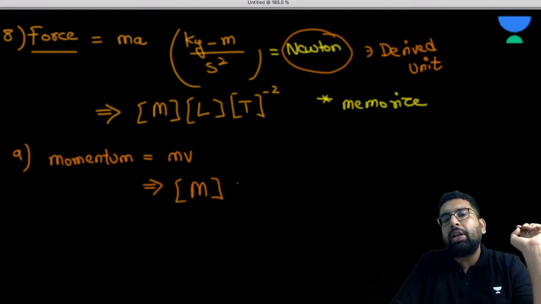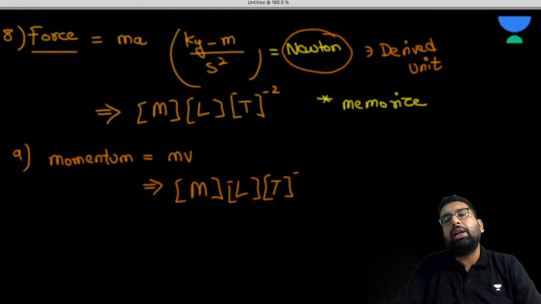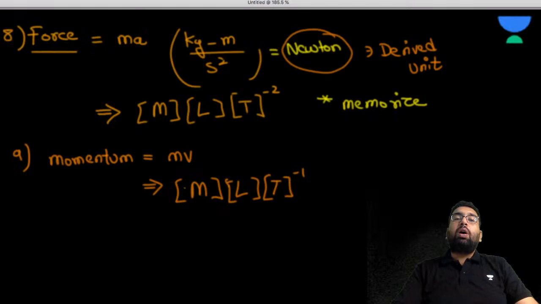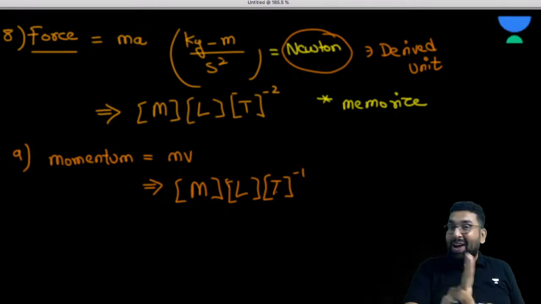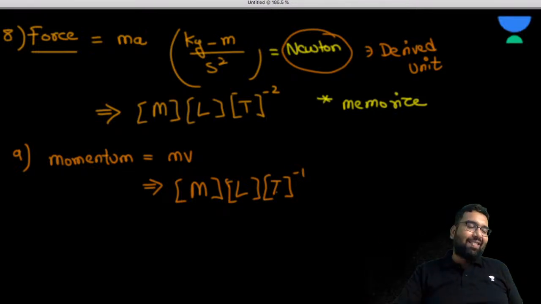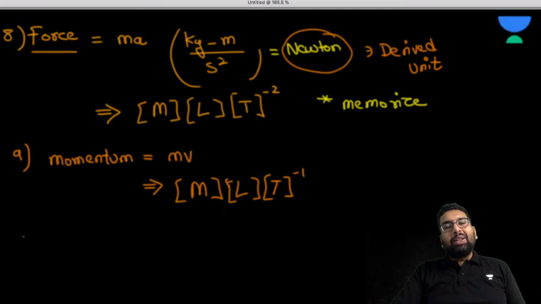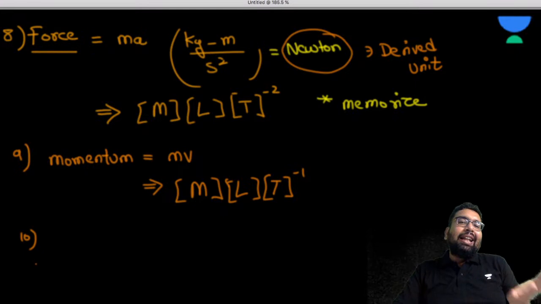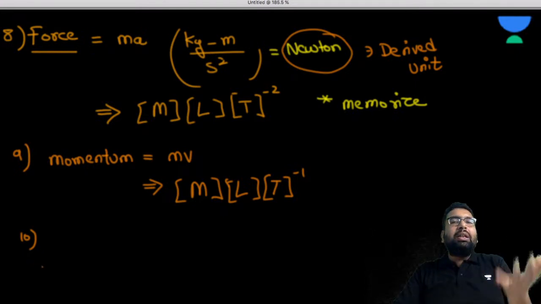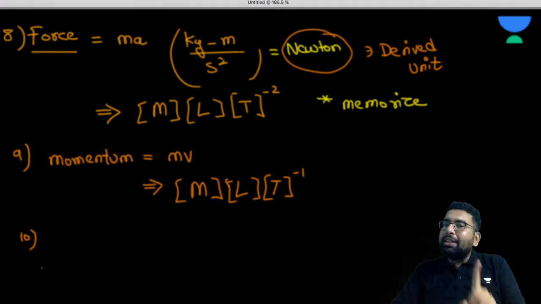What is the fundamental unit of velocity, sir? It is LT minus 1, because we know it is displacement per unit time. So what is the dimension of momentum? M L^0 T minus 1. Remember, I'm writing it like this, but the dimensions are the powers. Don't forget it ever. In questions you see this representation, and then students think this is the dimension. No, no, no. Dimensions are the powers.